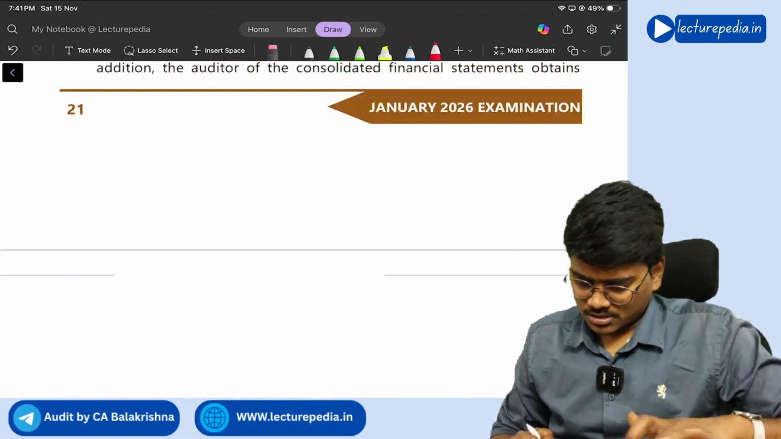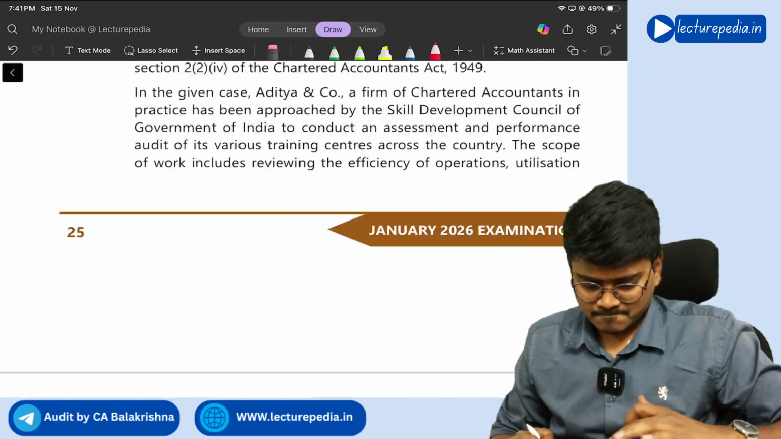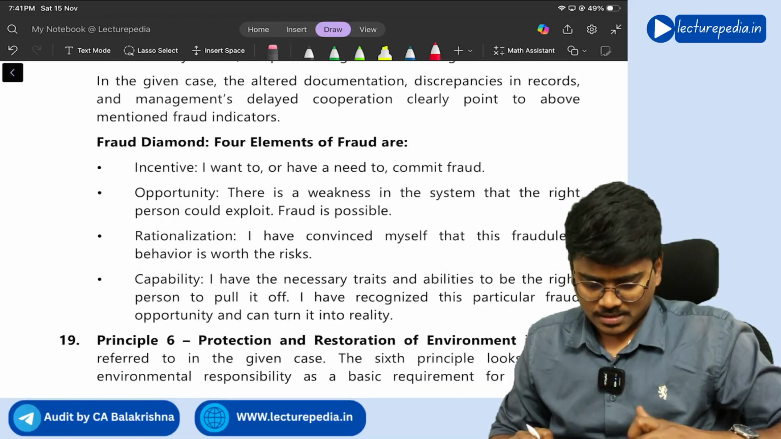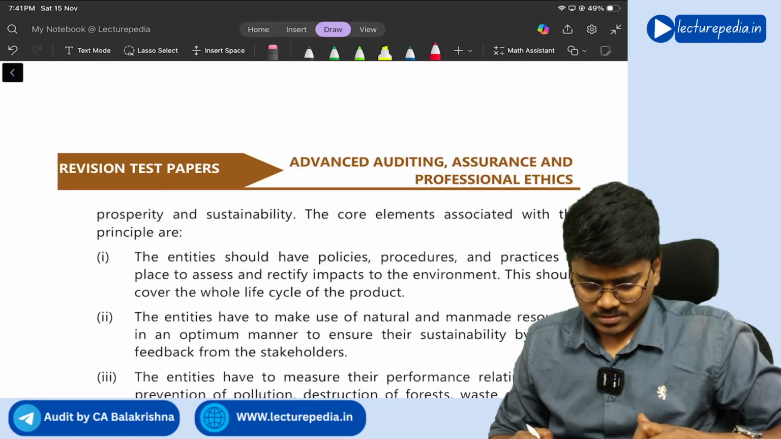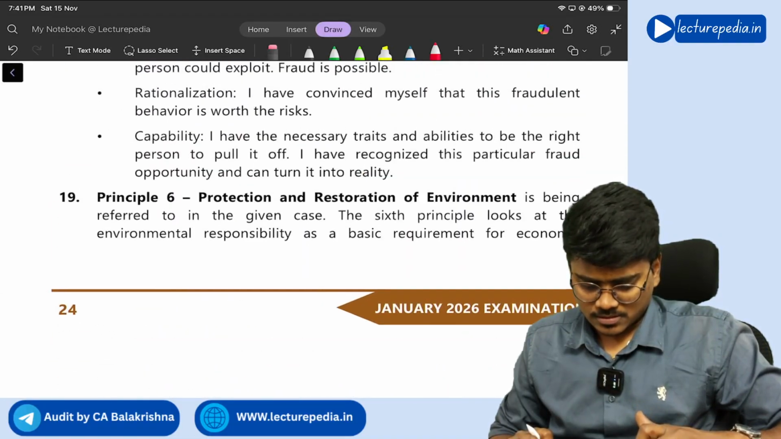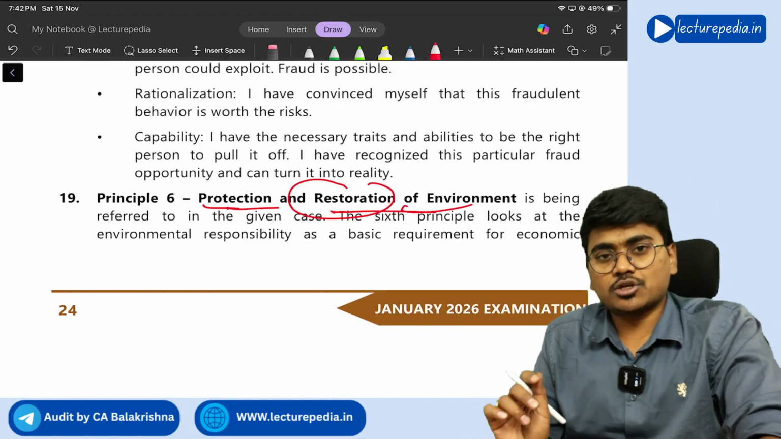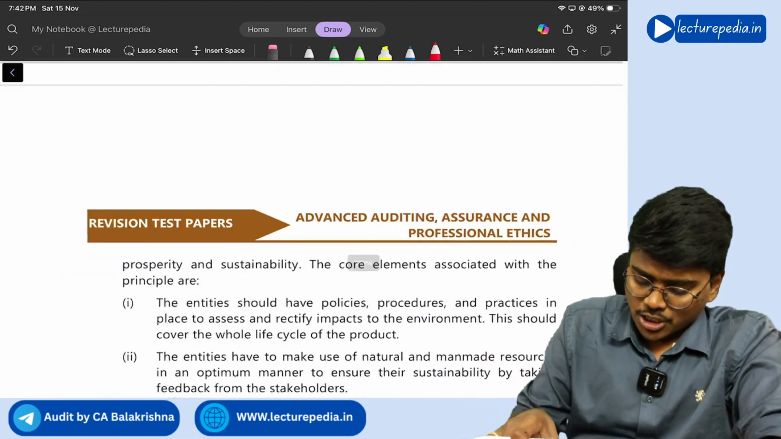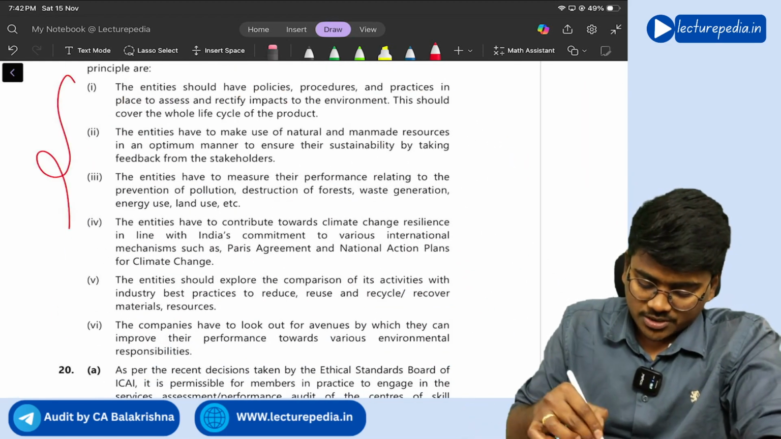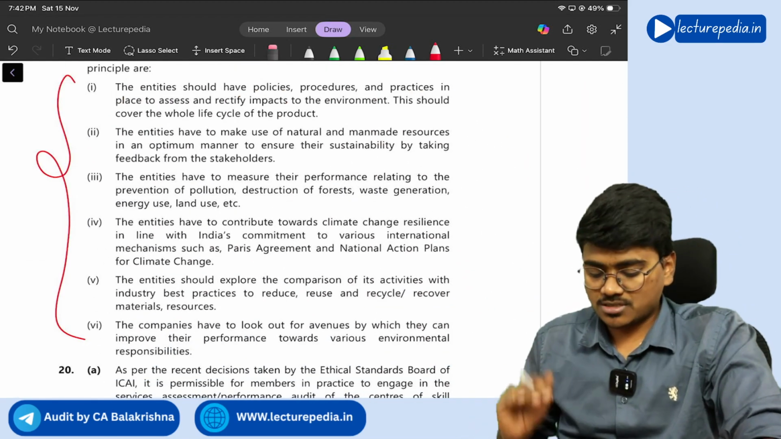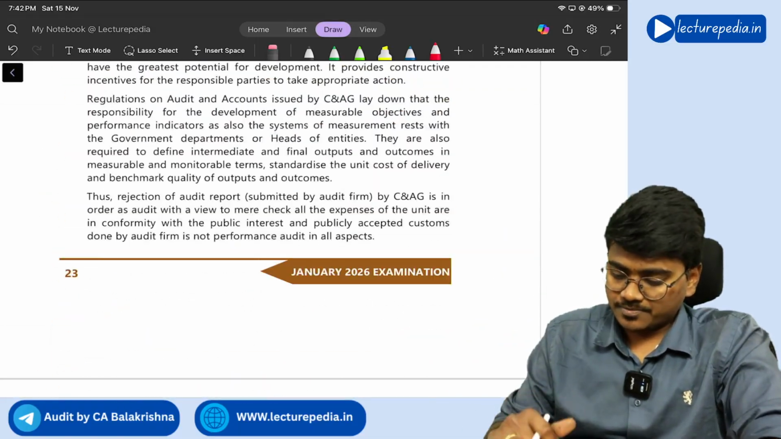So if you see, yeah, protection and restoration of environment. Yes, protection and restoration of environment, principle number 6. You can write down all the 6 points. I told you now, 6 points will be there in principle number 6. All the 6 points you can list out.